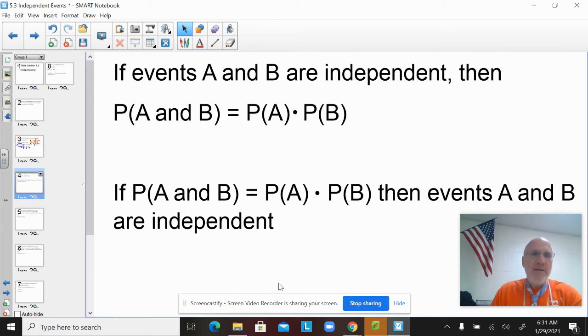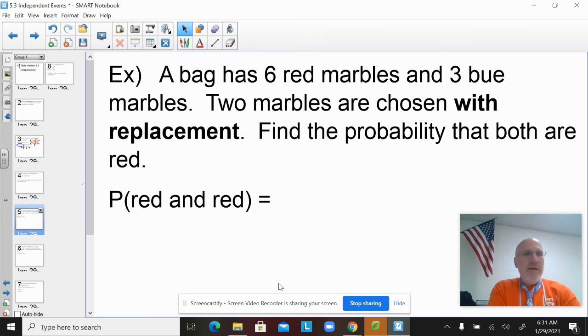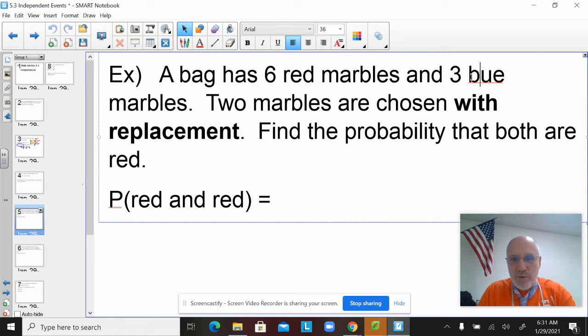All right, last thing. Oh no, I lied. Here is a good example of whether they're independent or not. And this is a very classic example. A bag has 6 red marbles and 3 blue marbles. 2 marbles are chosen with replacement. Find the probability that both are red. That with replacement is vital. That's why I made it bold.